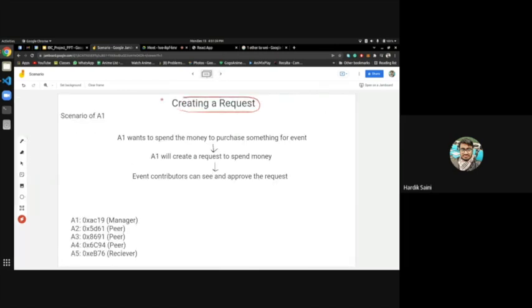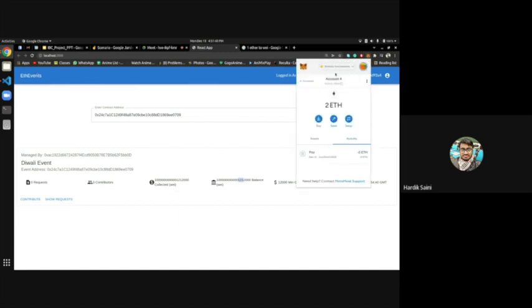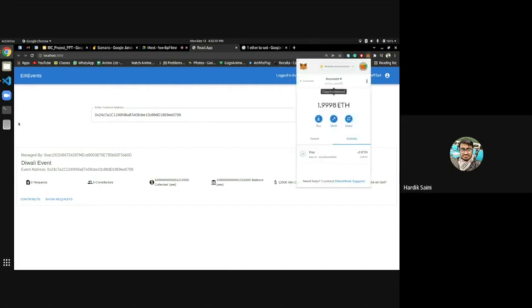Creating a request. So as you can see, this event, Diwali event, was created by account 1, and right now I am at account 4. Okay, so I am not seeing any way to create a request. So only a manager can create a request to spend funds. Since I am at account 4 right now, I cannot create a request to spend fund. So I can only see request. Since I have contributed, I can see request.